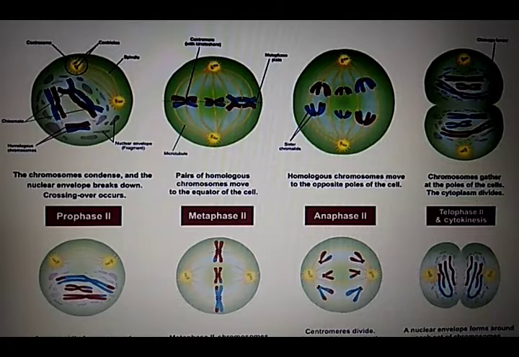Thus, the two sister chromatids behave as a functional unit. Meiotic metaphase 1 can be distinguished by the fact that the homologs are still attached by chiasmata. See clearly, the homologs are still attached by the chiasmata here.